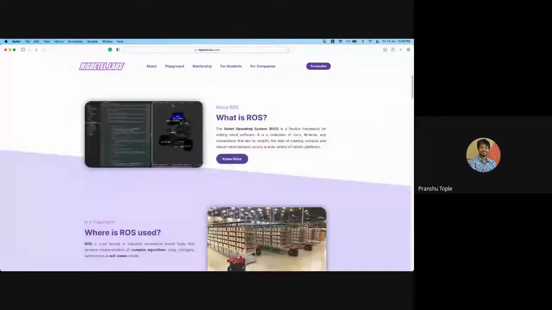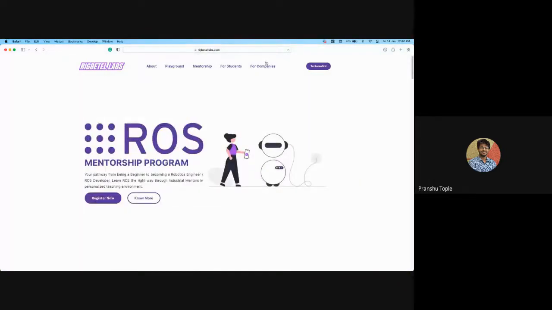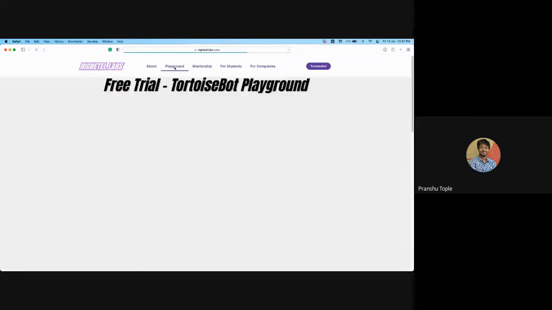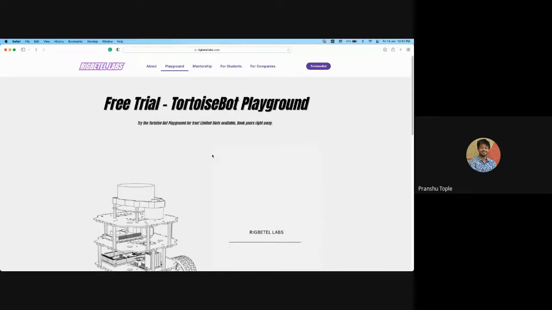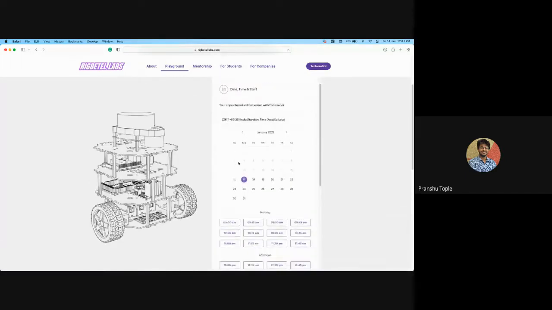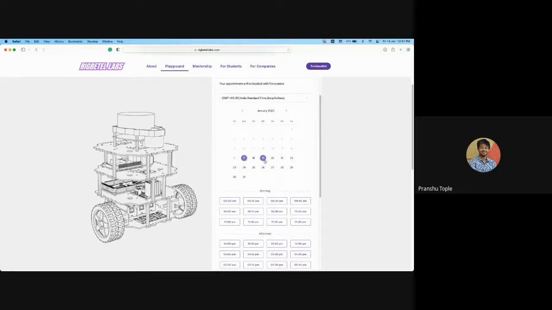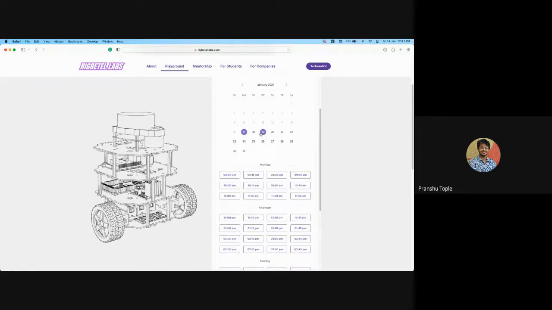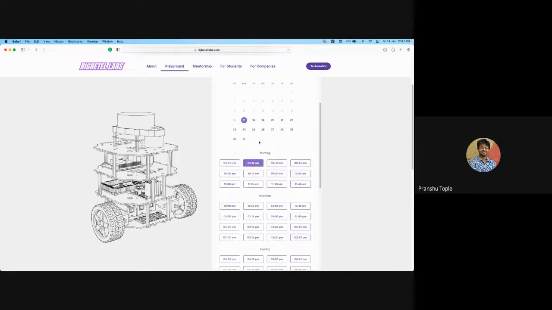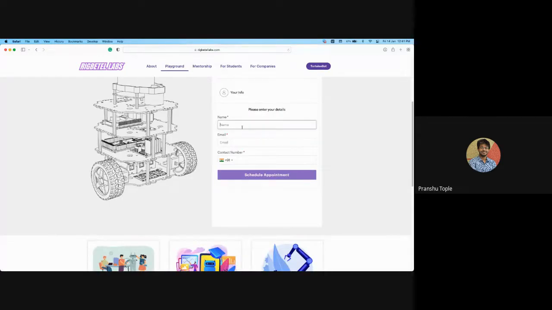If you want to implement ROS, we are also partnering with several schools and universities right now. We are setting up remote robot labs at their places. If you see this playground, this is a ROS playground that is available for free. You can book any time, any date. Let's say I select the 17th, maybe something like 9:15 a.m. I can fill in my details here, and a ROS playground will be booked for me.